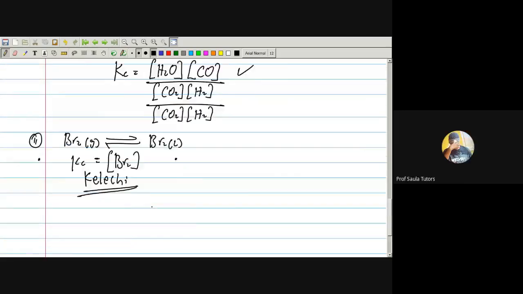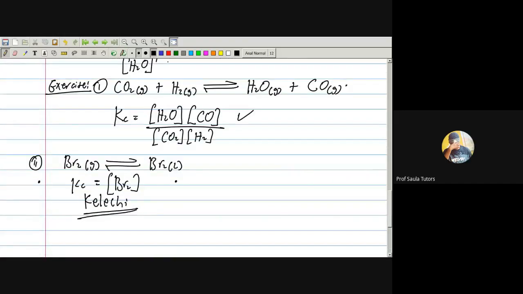So look at the question. So this is the question. You want to write the equilibrium constant for this one. Kc equal to what? So any guy, please. The girls don't know the answer. Any guys? Yes, sir. 1 over Br2. Yeah, this is the correct one.